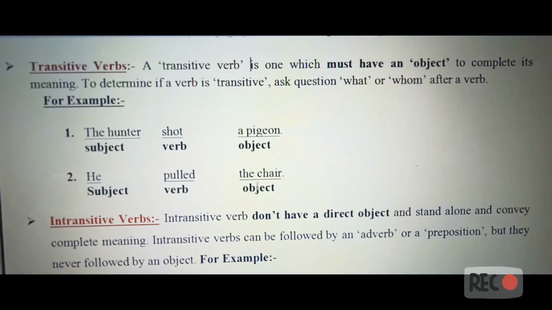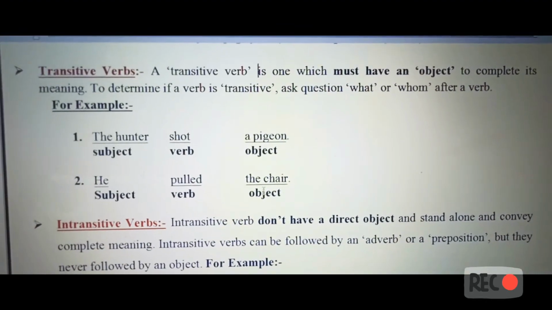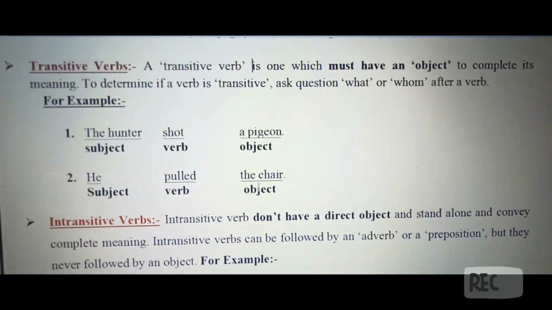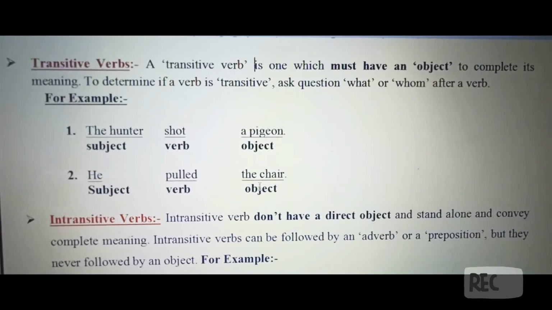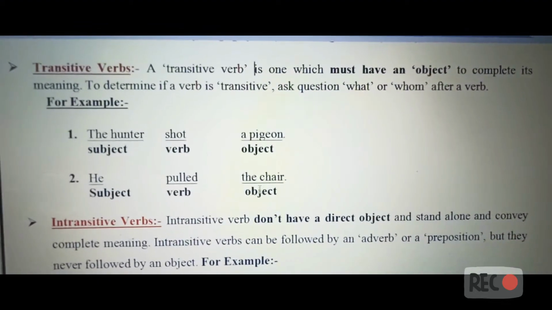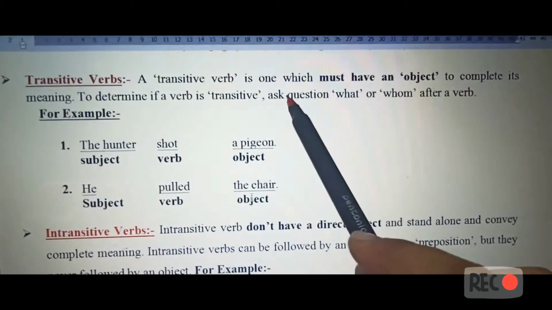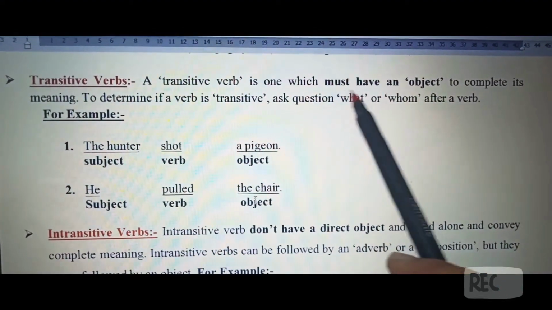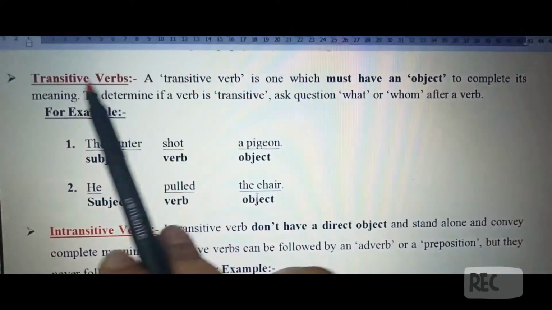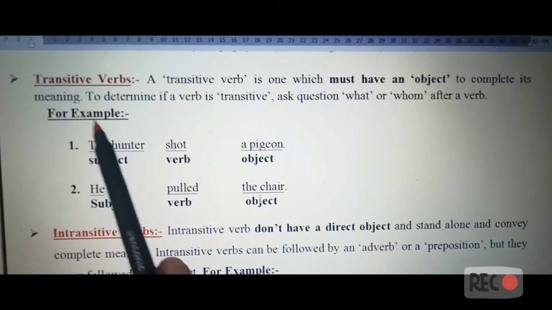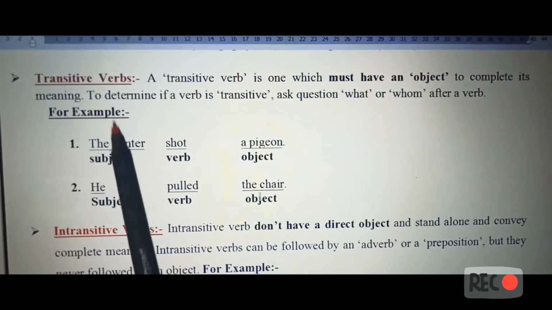Now here are the two types of action verbs. First is the transitive verb and the second one is the intransitive verb. Now what is a transitive verb? It is one in which there is an object to complete the meaning. Okay, there will be an object in the sentence which completes the meaning of the sentence.